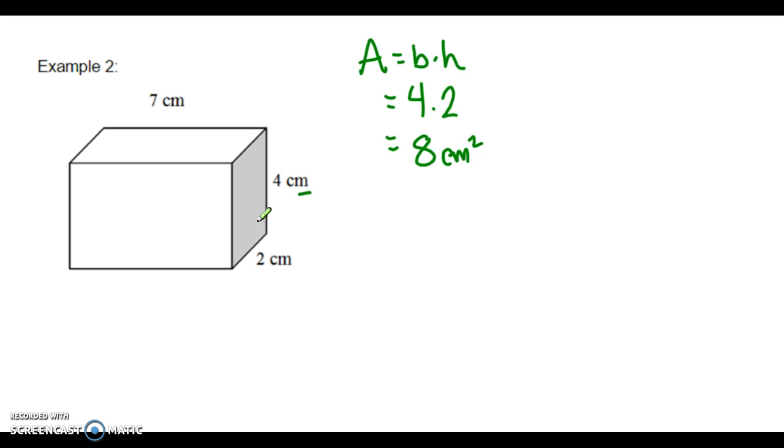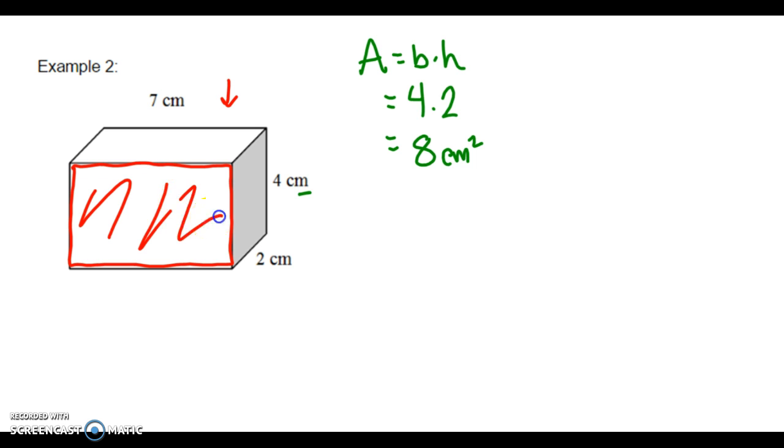Now there are 2 other unique sides that we need to look at, and so I'm going to go next to this one right here in the front. Again, we can't even see the side that matches it, but we just need to know what is true about rectangular prisms, that back here there's a side that matches this completely. But as you see, I don't have any measurements listed on these sides in front of me. So this is where we have to get a little creative and take what we know to be true about rectangular prisms.